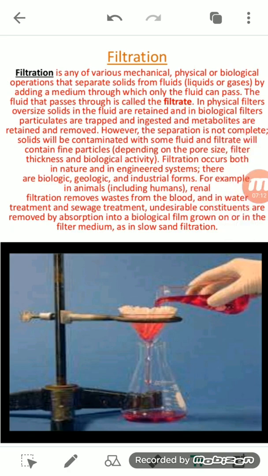When we talk about filtration, it can be of various types. Filtration can be a mechanical, a physical, or a biological operation. And the basic function of filtration is the separation of the solid from the fluid, and that fluid may be a liquid or a gas.